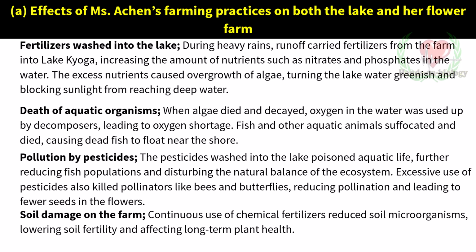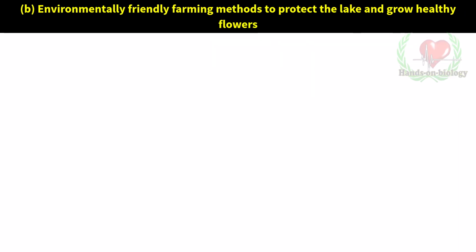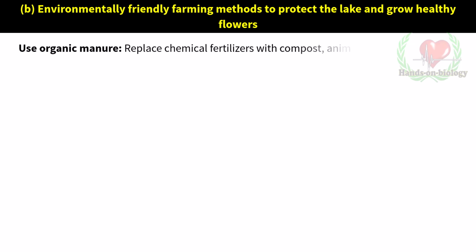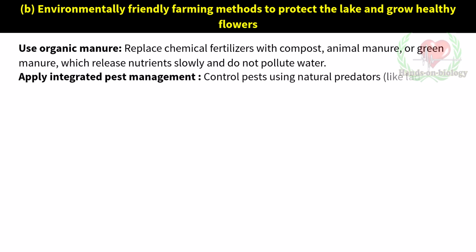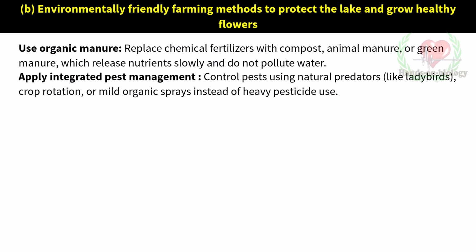Environmentally friendly farming methods to protect the lake and grow healthy flowers. Use organic manure. Replace chemical fertilizers with compost, animal manure, or green manure, which release nutrients slowly and do not pollute water. Apply integrated pest management. Control pests using natural predators, like ladybirds. Crop rotation or mild organic sprays instead of heavy pesticide use.